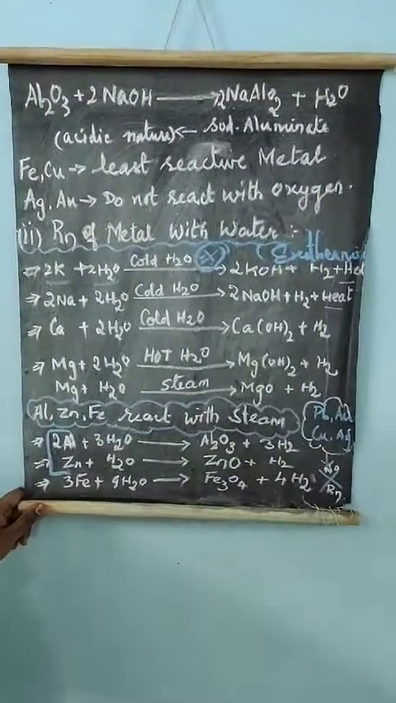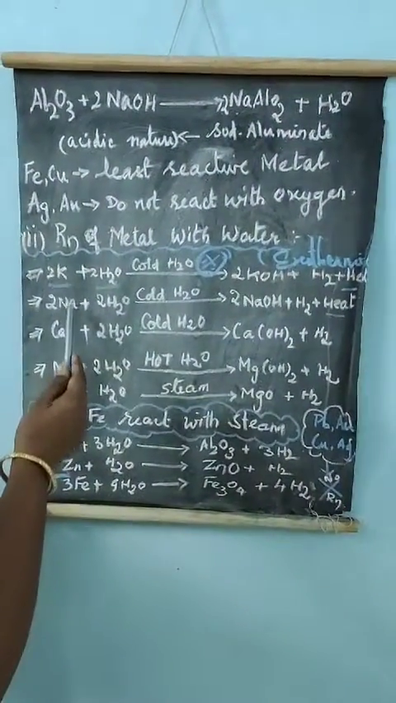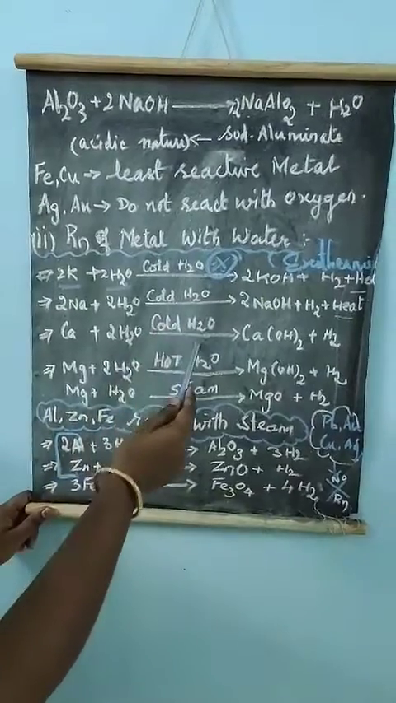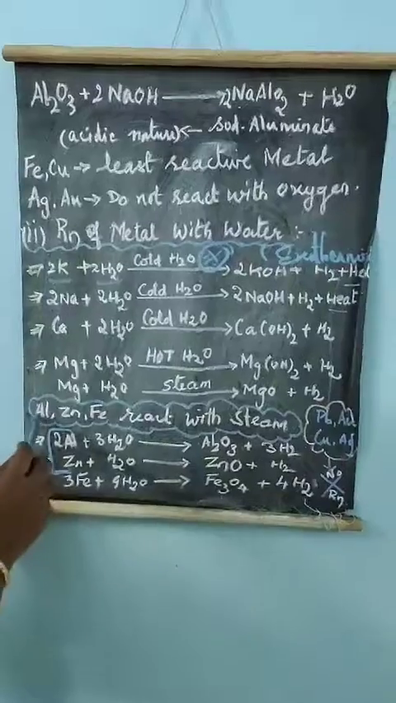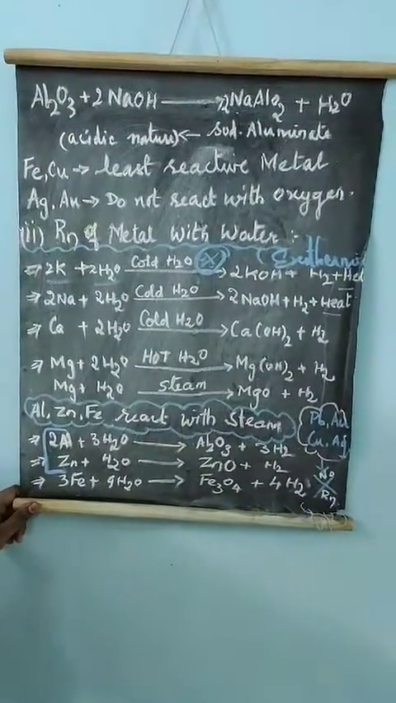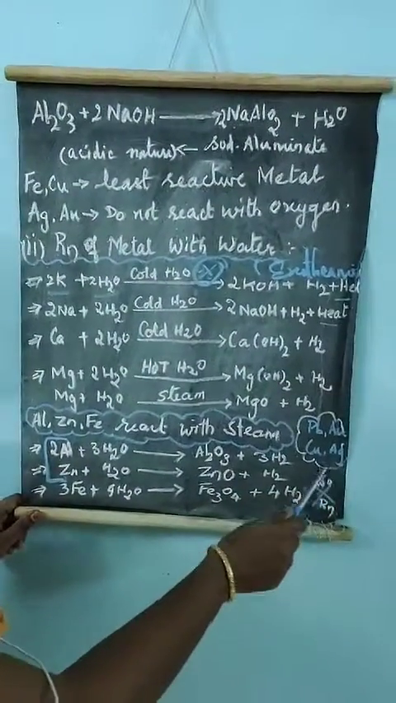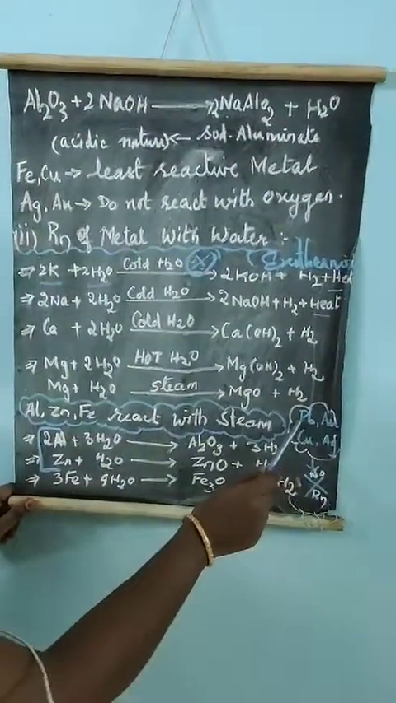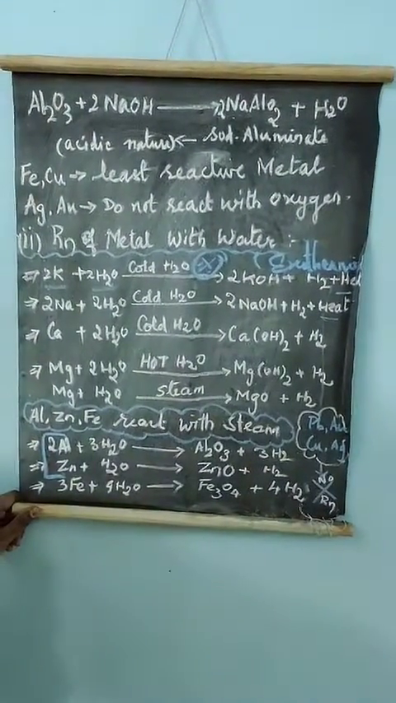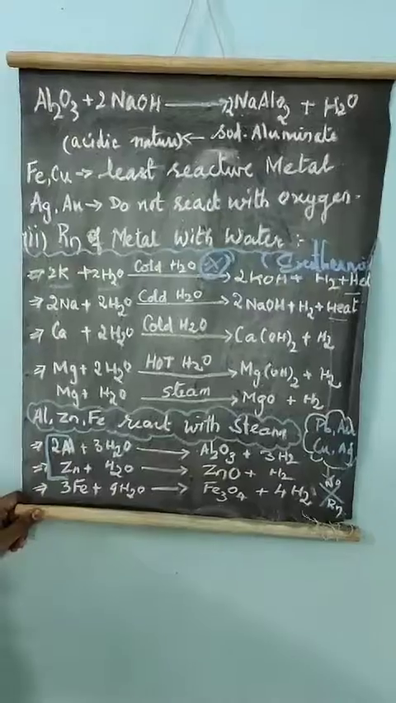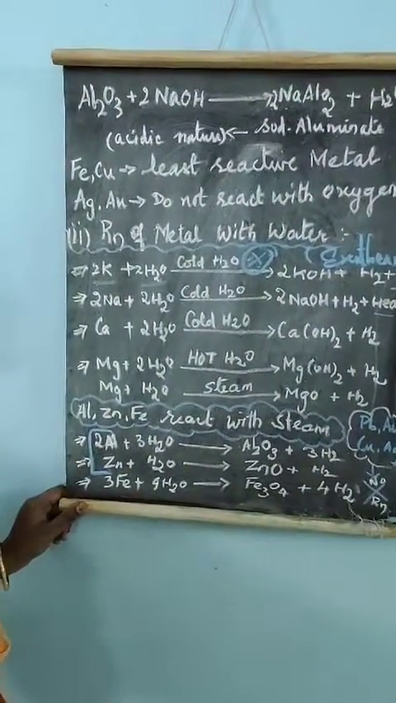So for the reaction of metal with water, you can see sodium, potassium and calcium react with cold water, magnesium reacts with hot water, and aluminium, zinc and iron react with only steam. Then here are some elements which do not show any reaction, that is lead, gold, copper and silver. They do not show any reaction with water. If these metals are combined with water, they will not show any reaction.